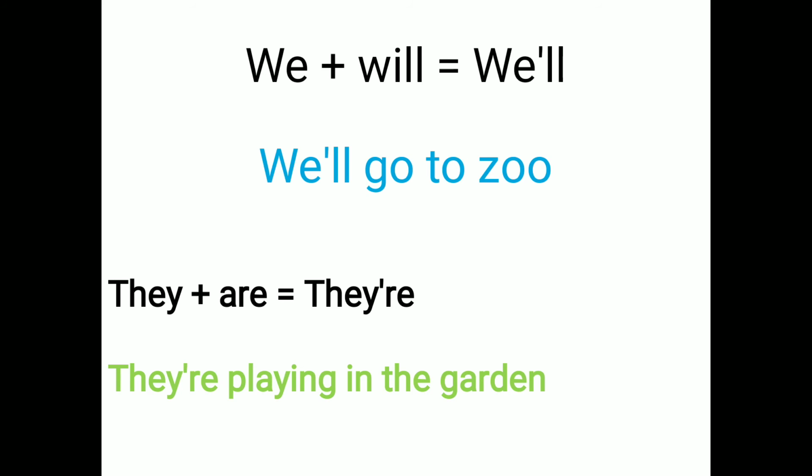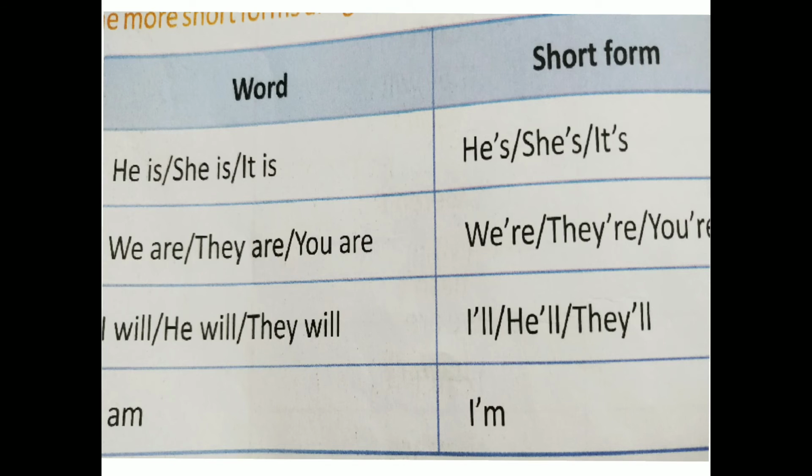In a sentence we write it like this: We'll go to the zoo. They plus are: we remove a, put an apostrophe and write re. In a sentence we use the short form: They're playing in the garden.